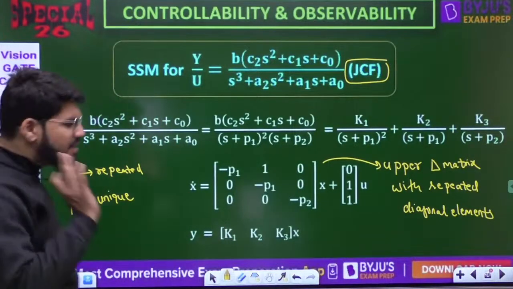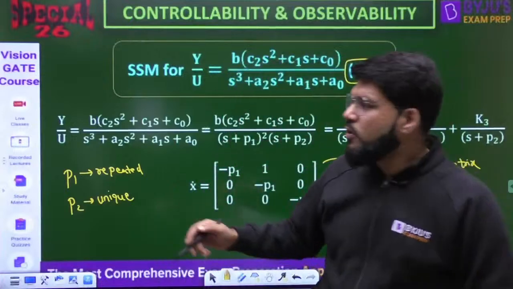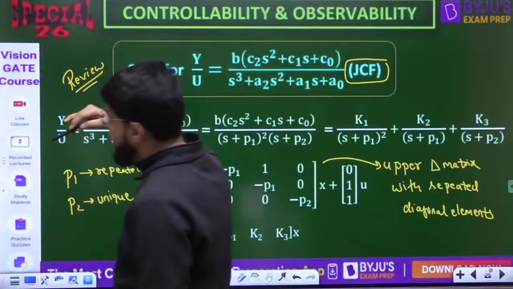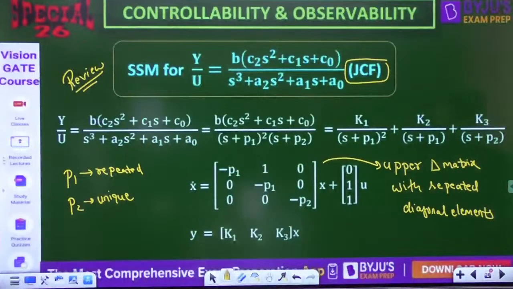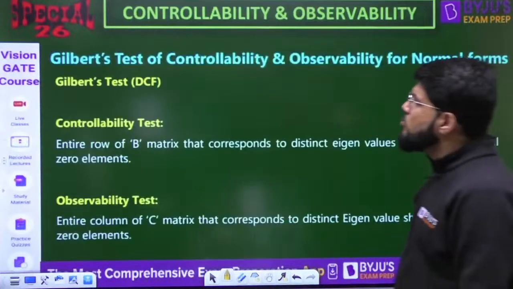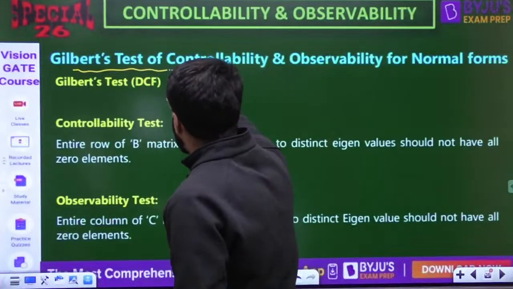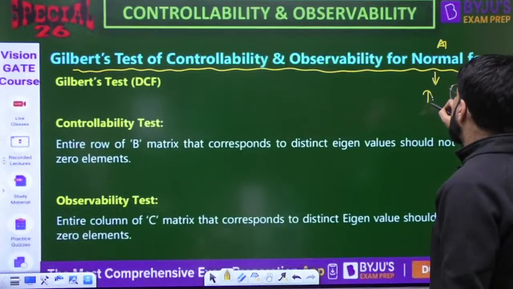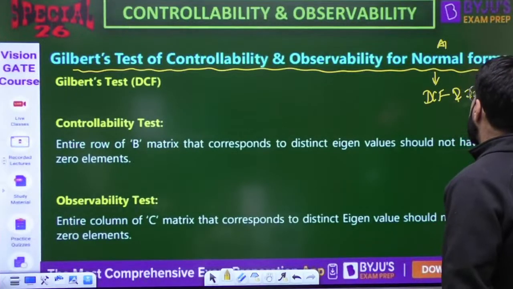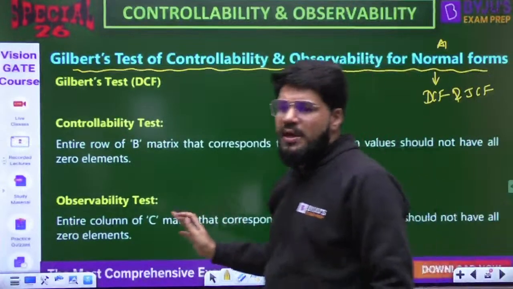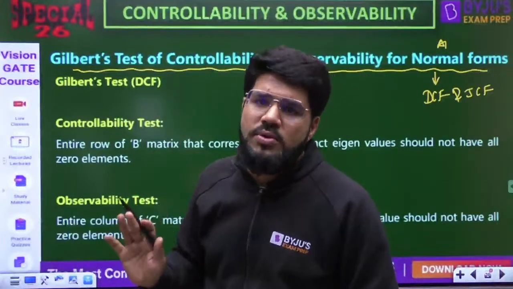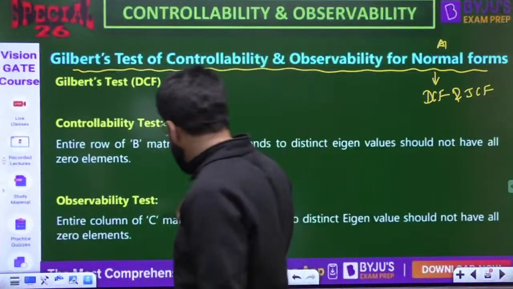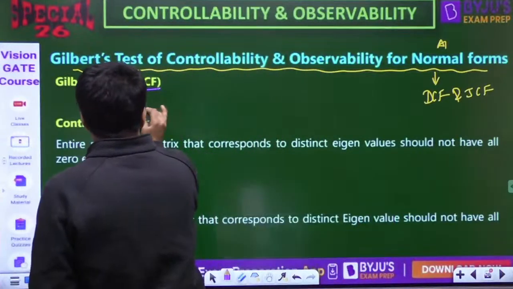Now let's come back to controllability and observability. This is what I wanted as a quick revision. More about these forms you can study later in my other classes on state space models. Now let us come to Gilbert's test of controllability and observability, but only for normal forms. There are two normal forms: DCF and JCF. Gilbert's test is not for any other form. Kalman's test can be applied to any control system, but Gilbert's test can only be applied to the DCF or the JCF form. So let us first study DCF.